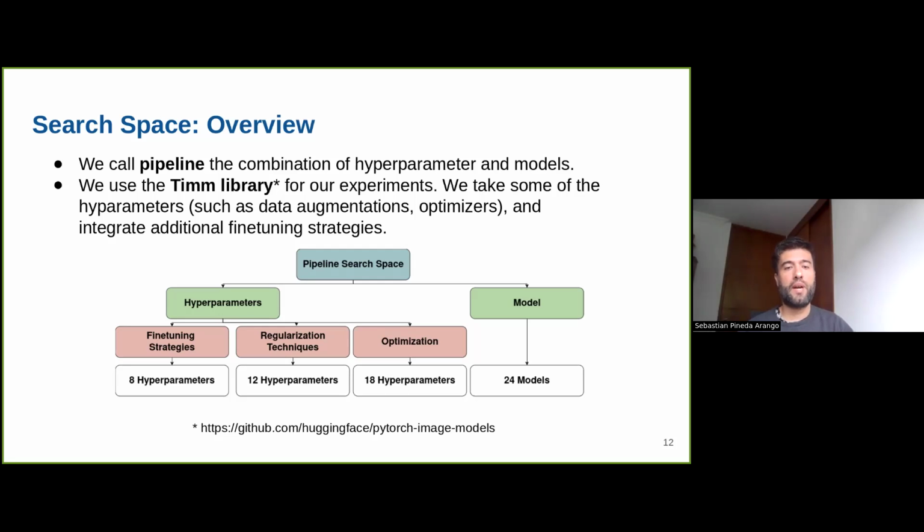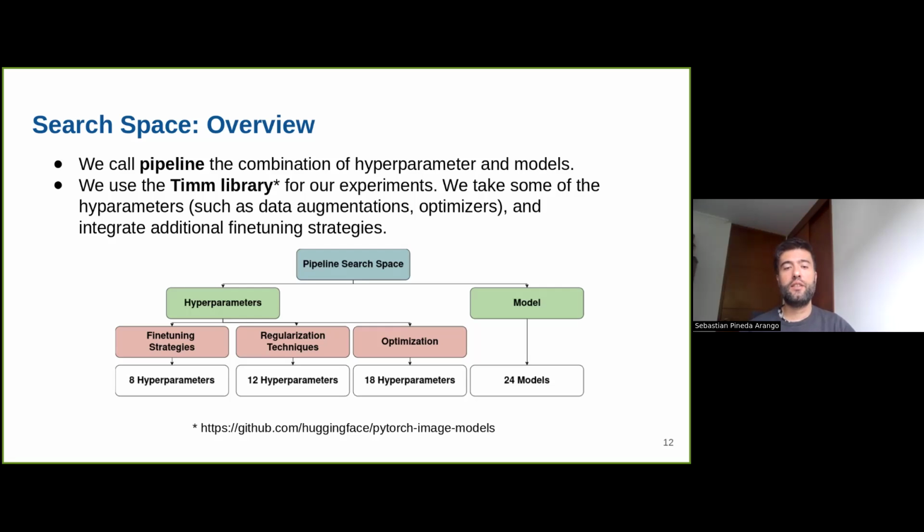For the pipeline search space, we take into account many of the hyperparameters that the Timm library already has, like optimizers, learning rate, and some regularization techniques. Moreover, because by default Timm doesn't have them, we add additional fine-tuning strategies like co-tuning, layer freezing, SP regularization, and so on.